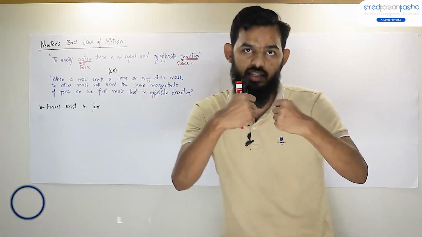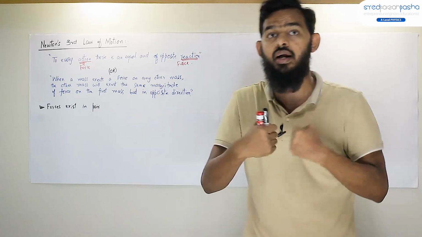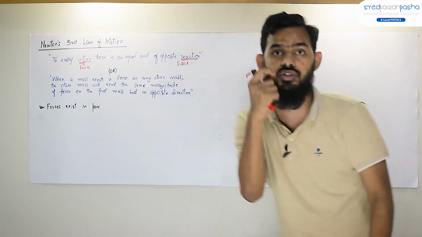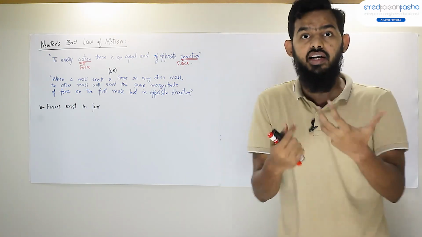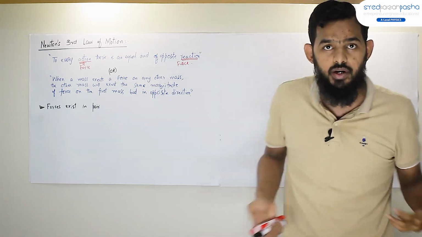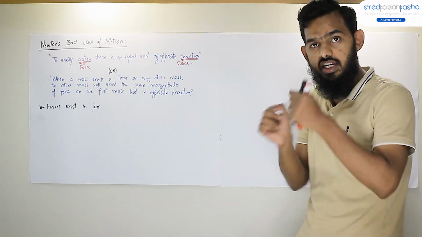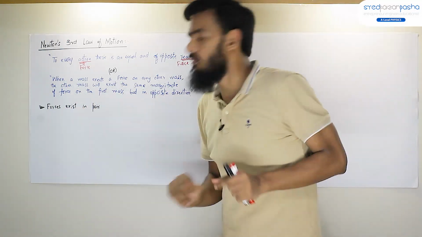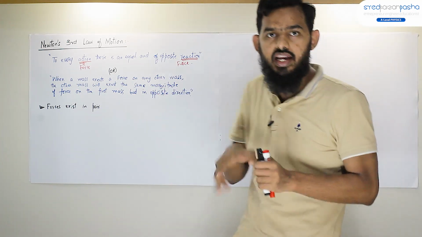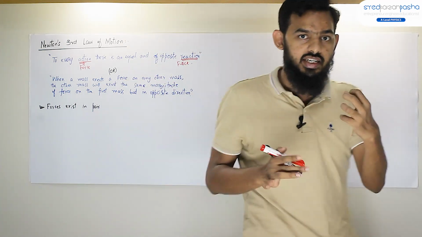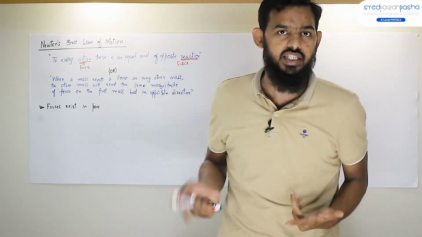The moment I exert a force on this object, it will exert the same force on my hand, and it would be unfair to say that this force existed first and this started. They both exist simultaneously, so that is why they are called as Newton's third law pair. And in a lot of books you will rarely see the action reaction pair. So what they look at is the term Newton's third law pair. And now let us try to figure out where this Newton's third law of motion, or this Newton's third law pair of forces can be observed.